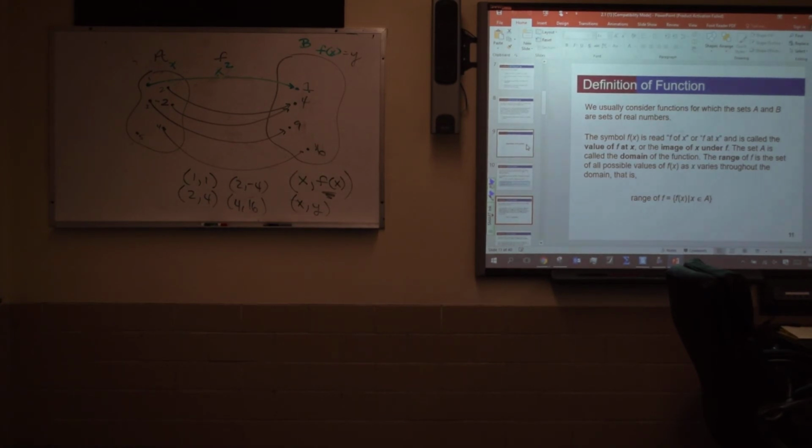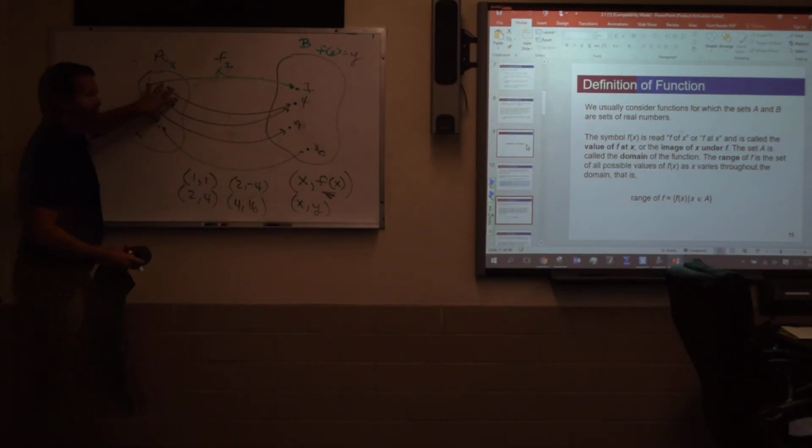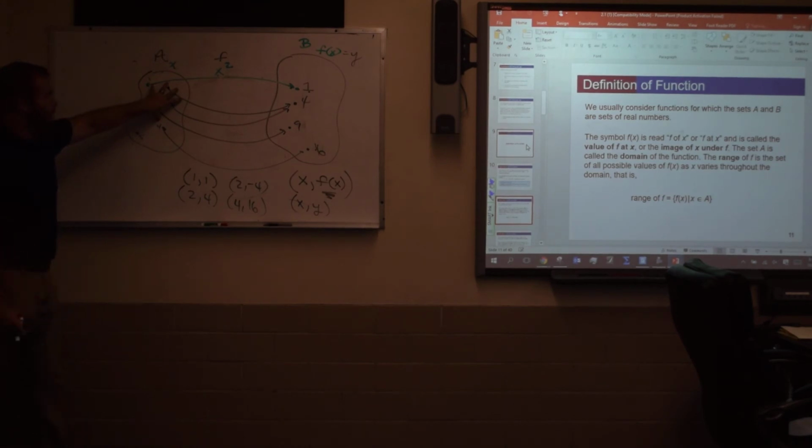Kind of the last slide we'll talk about here real quick: the domain and range. What they're saying here is that these values that we started with, ultimately, are your independent variables, the variables where we could choose anything we wanted to. These are referred to as your domain values.